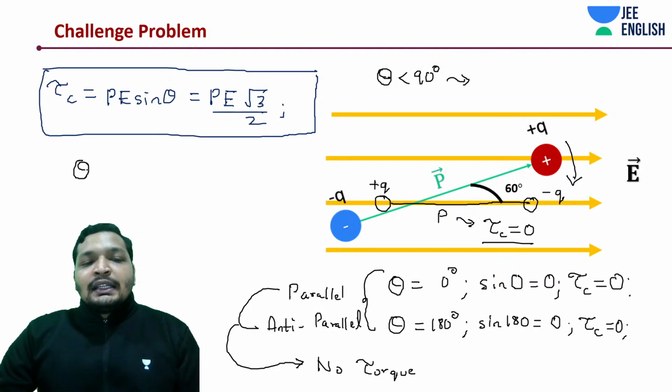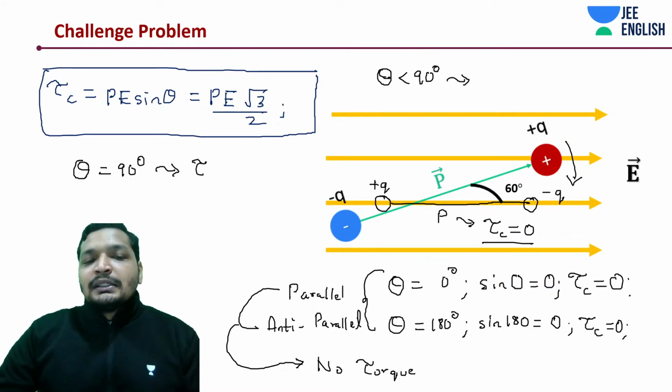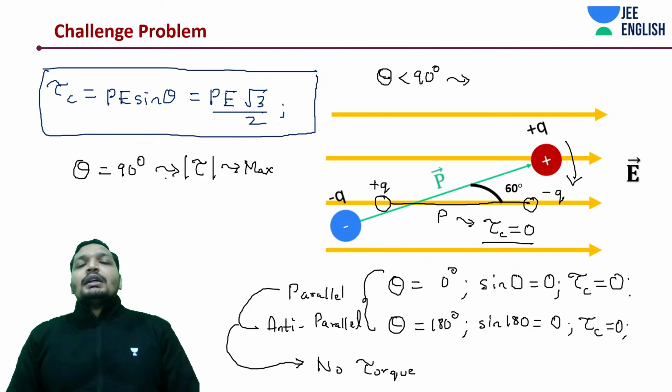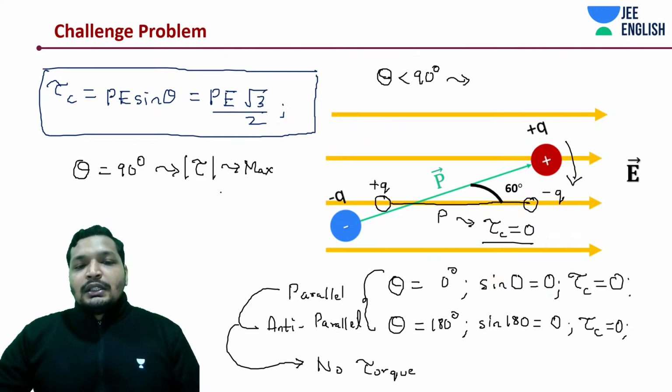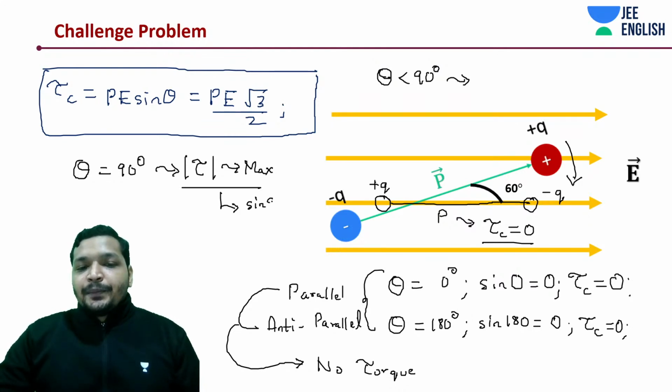Let's say theta is equal to 90 degrees. What is happening? Magnitude of torque is maximum, because sine of 90 is 1, which is maximum.